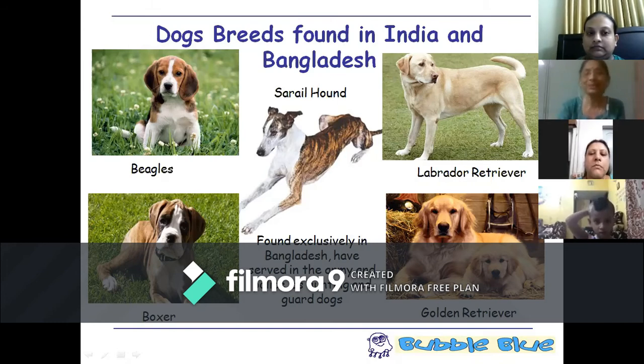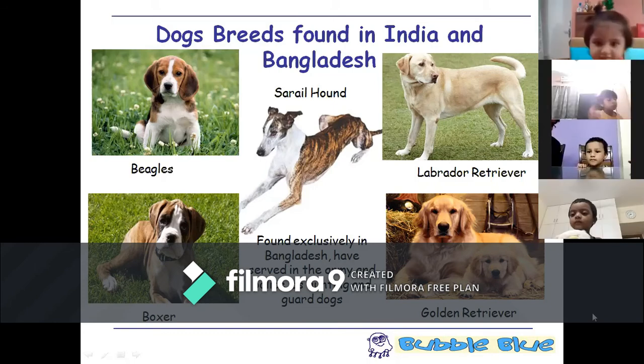And this one is another very cute dog, golden retriever. Very fond of all the masters. They love playing with the children. And again, if you have all these pets, you have to really take care of them, brush them, clean them, give them a bath, feed them properly, and only then they can be healthy and nice.